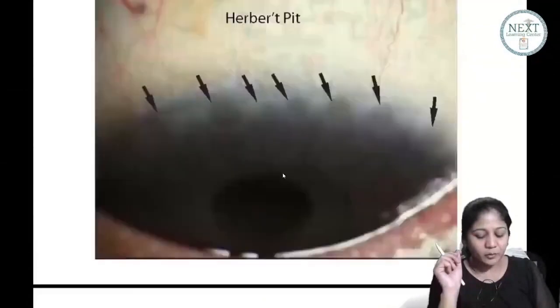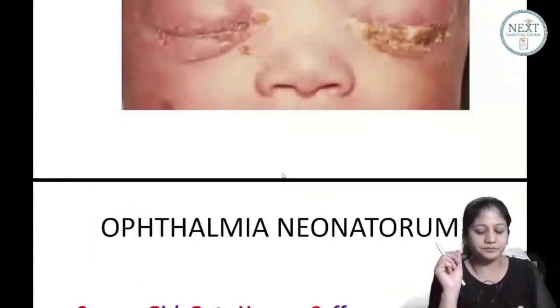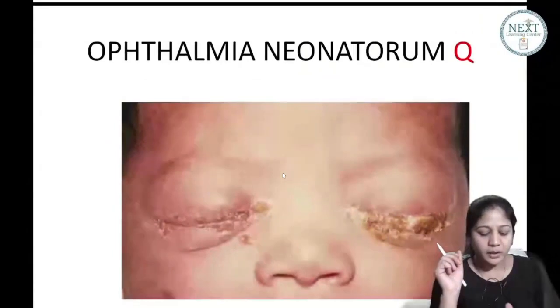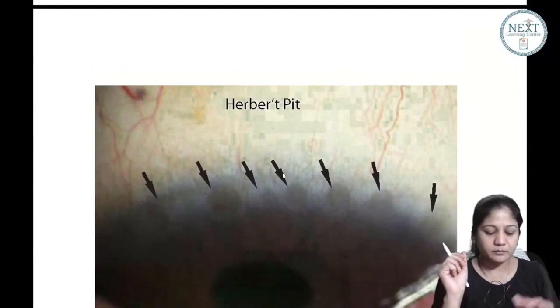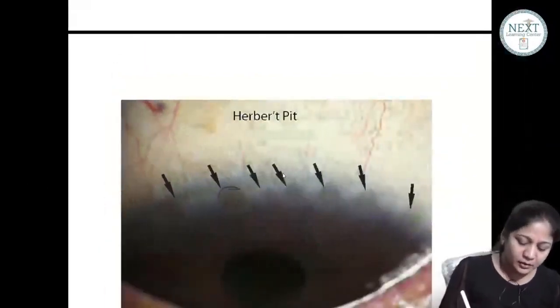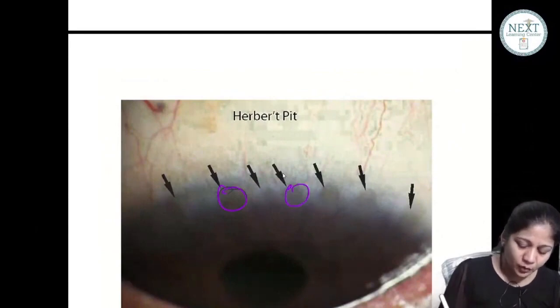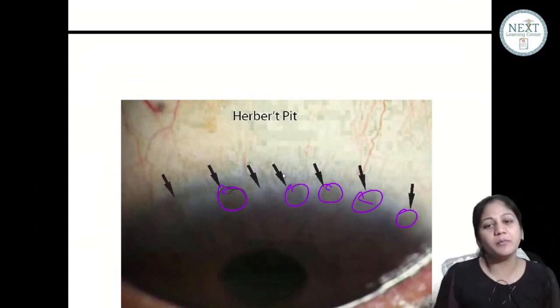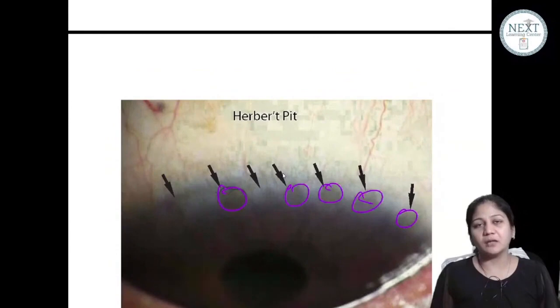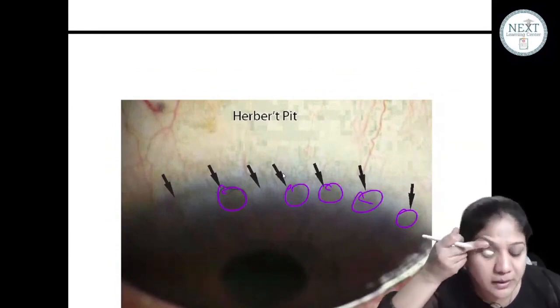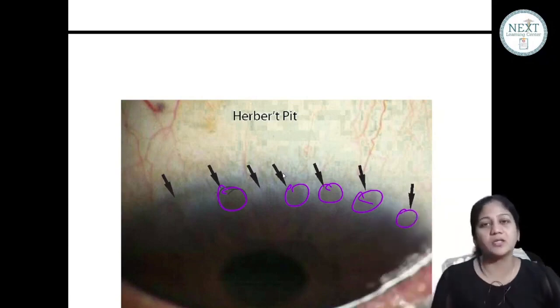और क्या दिख सकता है ट्रैकोमा में? You can see Herbert pits. So what are Herbert pits, guys? Please see. These are your Herbert pits. How do I identify? These are your black lesions. These are your follicles, but these follicles are scarred and depressed at the limbus. ये follicles तो हैं, but ये scarred हैं, depressed हैं. These are not active follicles. These are pathognomonic lesions. So in any patient, if you see Herbert pits, that means it's a pathognomonic lesion. He had trachoma sometime in his life.